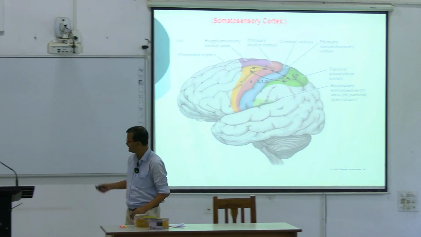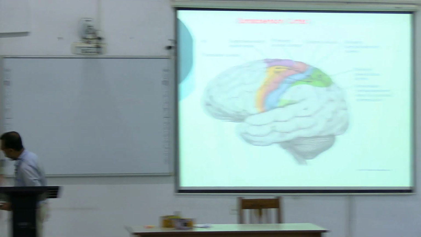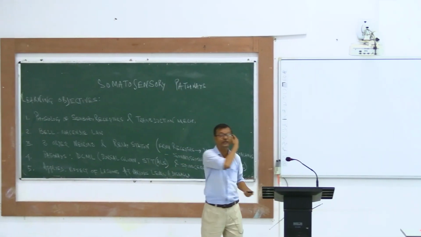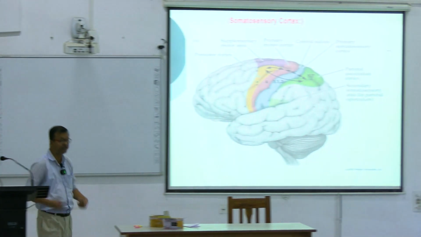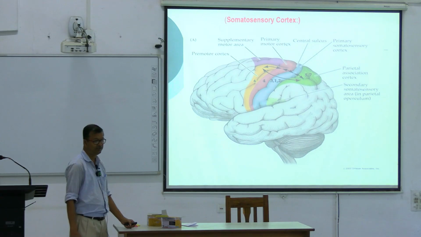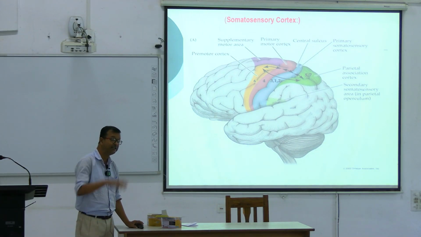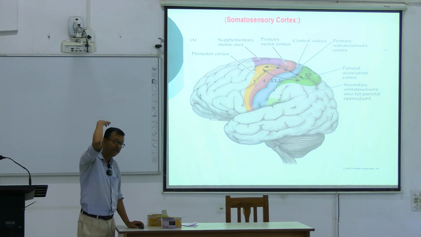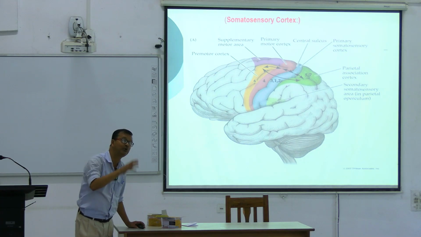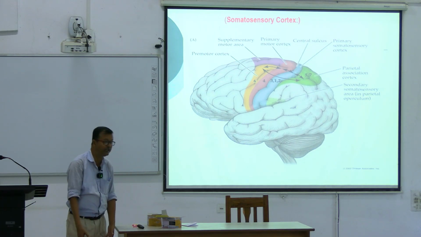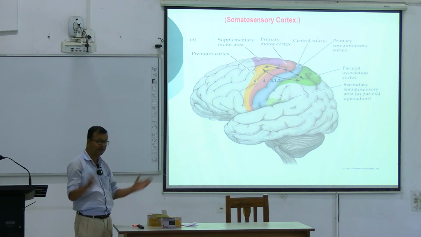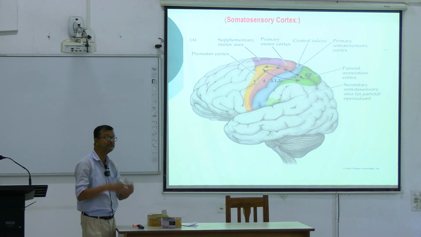And second, one thing I forgot to mention: the homunculus, the mapping of body sensation. Whatever the body sensation, there is a mapping. Mapping where? That is called somatotopy. Somato means body, and topy means topographical representation, meaning mapping.